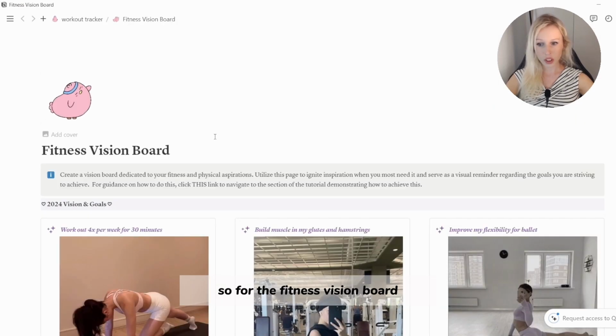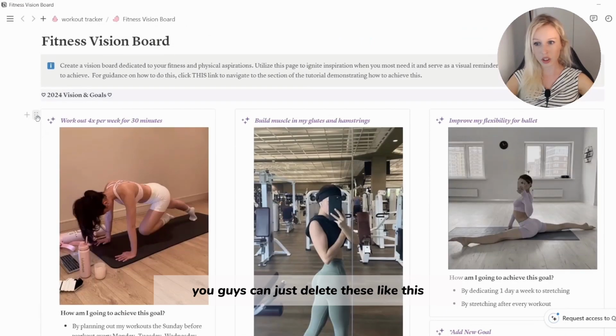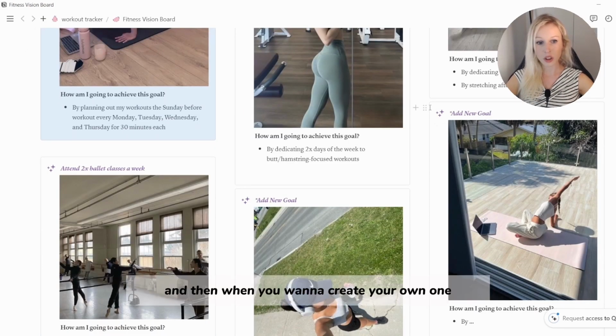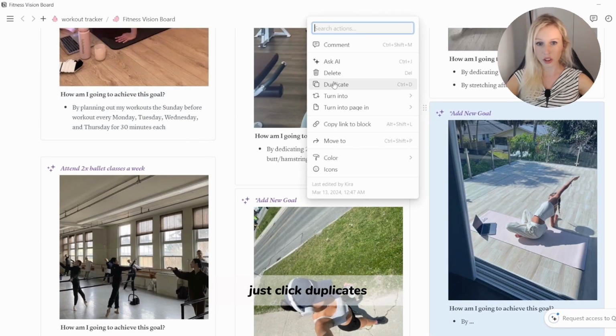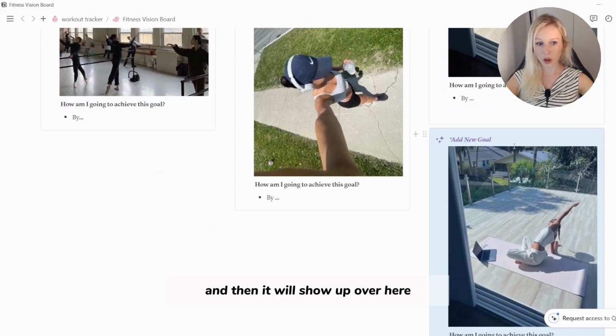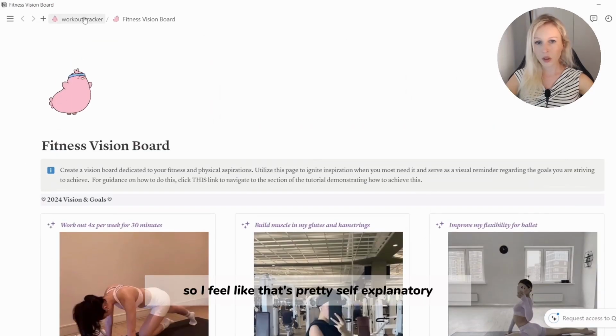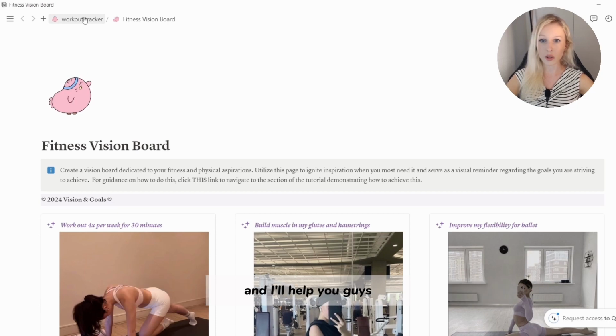So for the fitness vision board, you guys can just delete these like this, click delete. And then when you want to create your own one, just click duplicate, and then it will show up over here. And you can change the image, choose a new title, and fill in the rest. So I feel like that's pretty self-explanatory. You guys can always contact me if you need any help, and I'll help you guys.